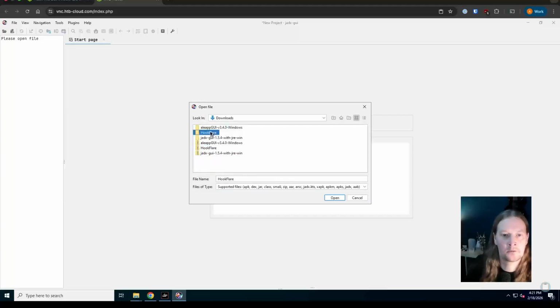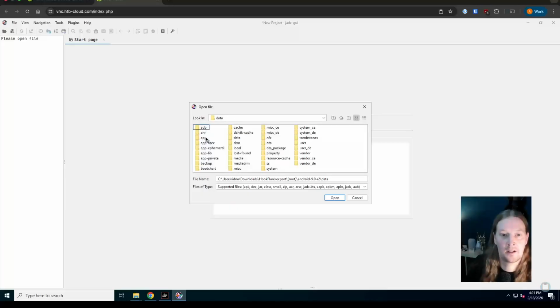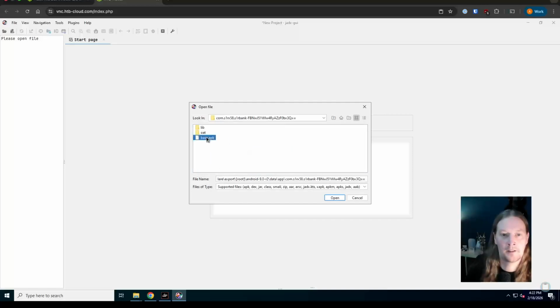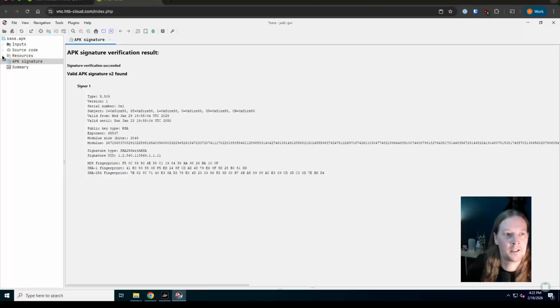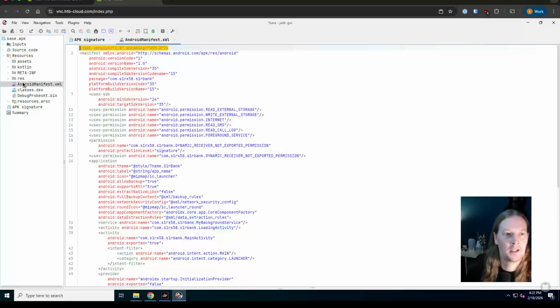So it's in downloads, HookFlare, export, root, Android, data, app, S1R bank, and then there is the APK. So that comes in really quickly, and for APK files, one of the first things we want to look at is the manifest file, which we can find in resources. And this manifest file kind of gives us a lot of metadata around what is actually going on here.